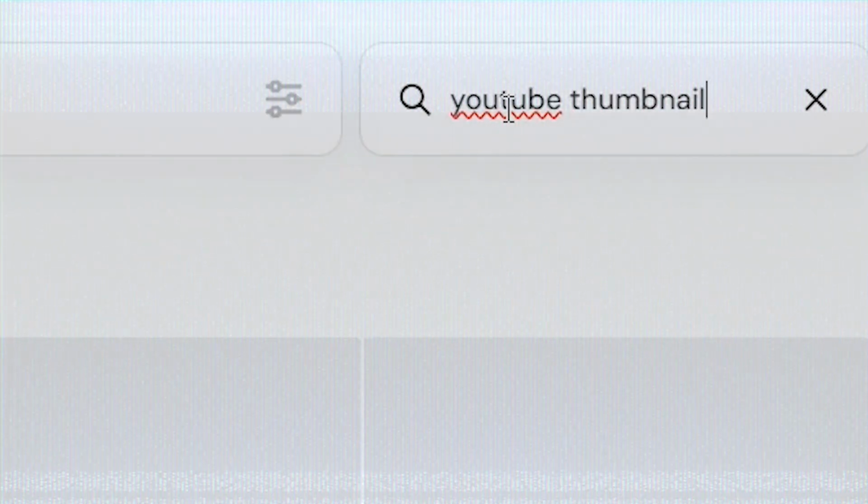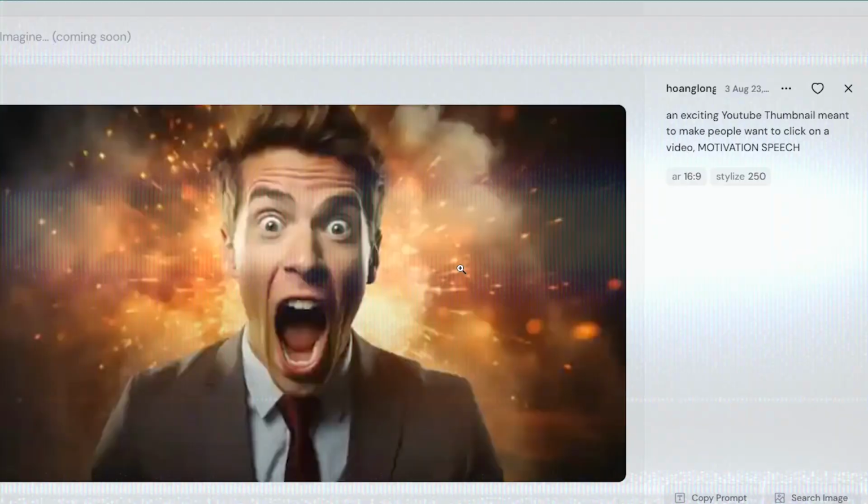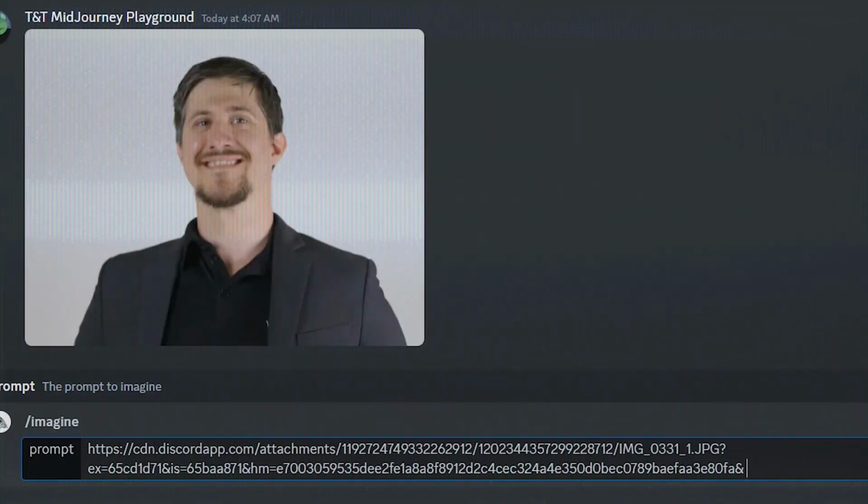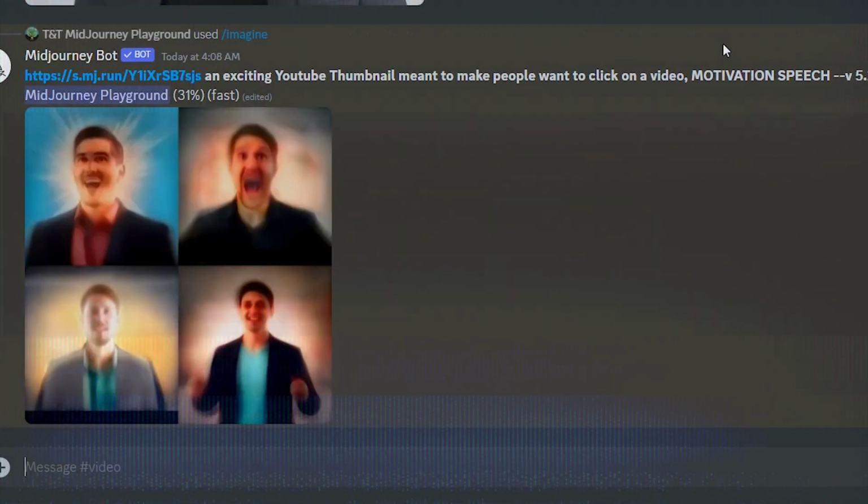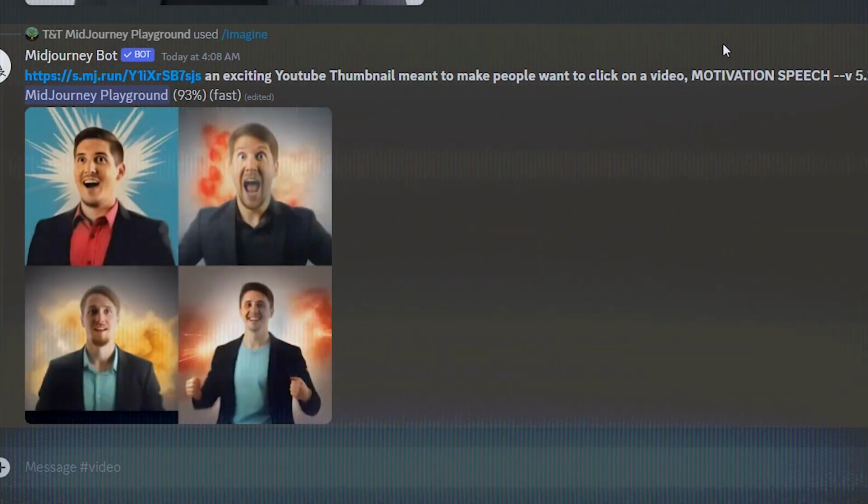Let's look for an example prompt from the Midjourney website. Paste it in, press enter. None of these images I really like.